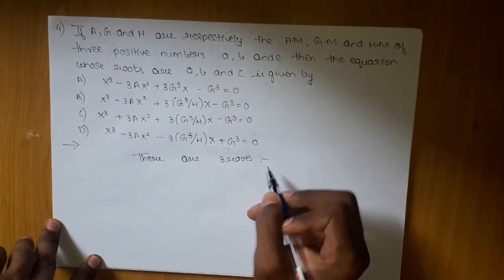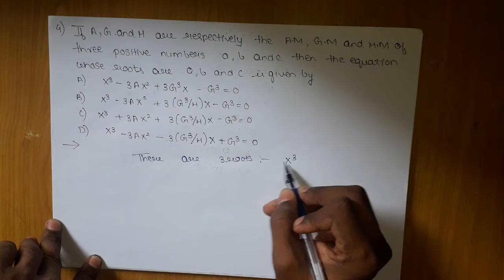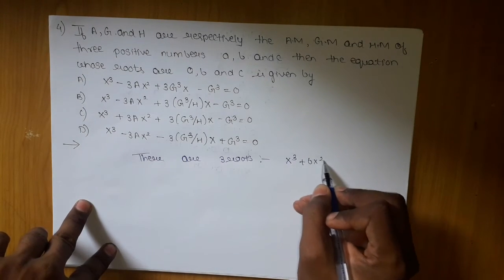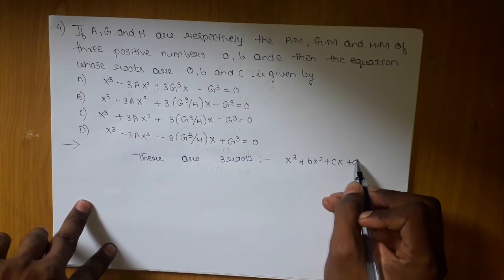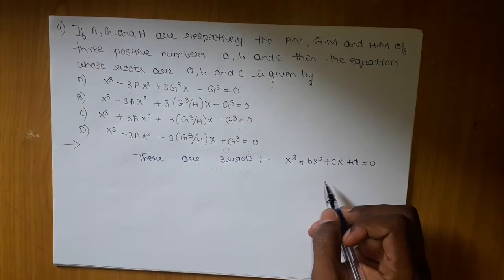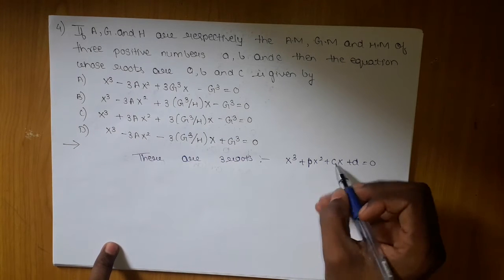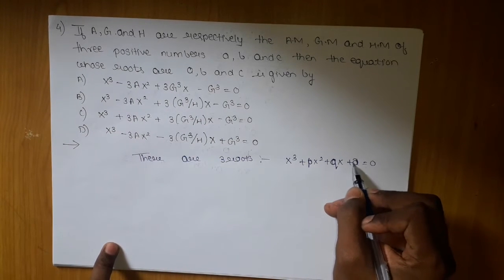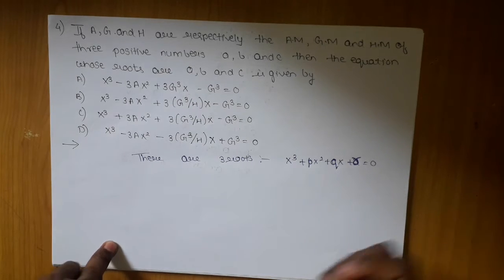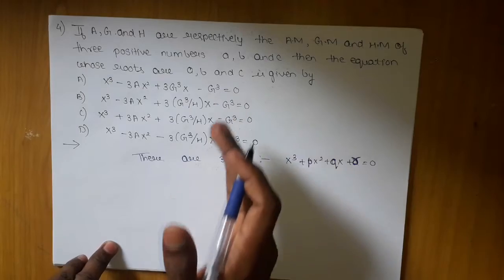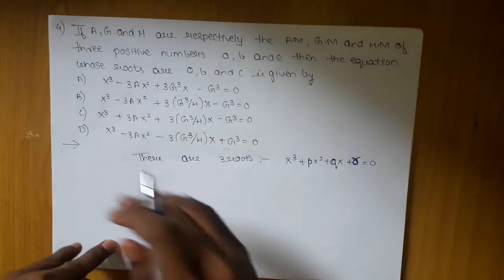So what will be my equation structure? It will be x cube plus px square plus qx plus r equal to 0. Here there will be no A from the options, I can say. This will be the general structure of my equation, since they have told that there are three roots. Okay, A, G and H.